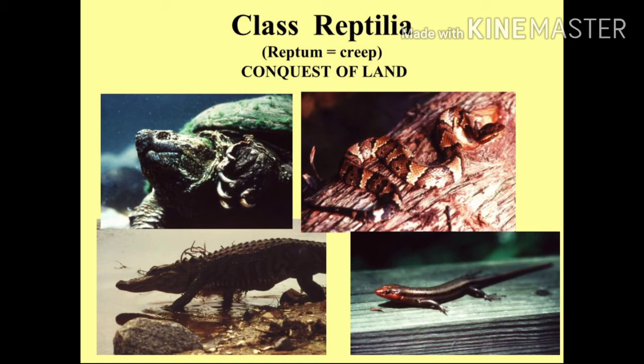The skin is dry and scaly. They breathe through lungs. Females lay soft shelled eggs on land. They have 4 short legs for crawling on land. Common examples are lizards, snakes, turtles, tortoises, crocodiles, etc. Some are living in water and some are living on the land.